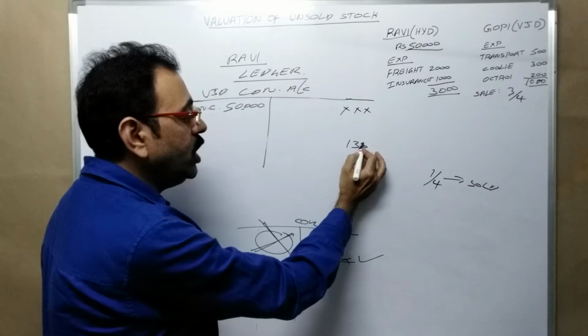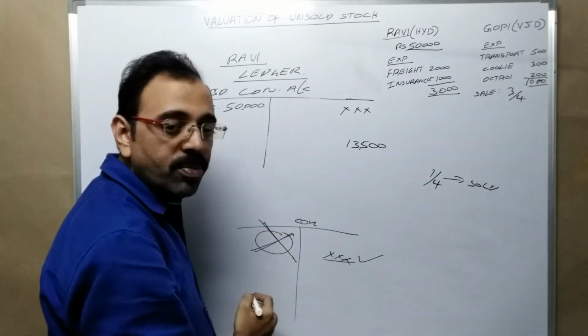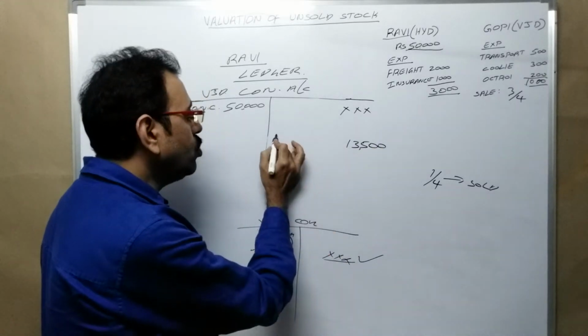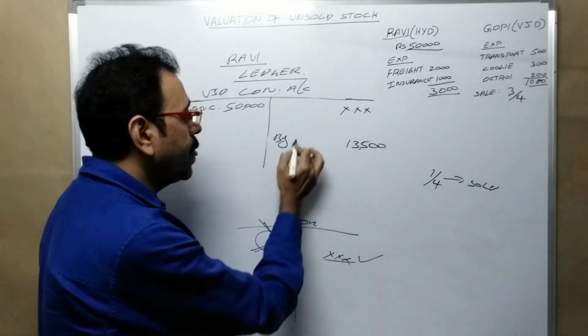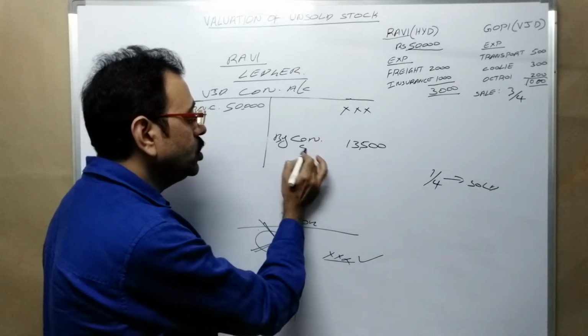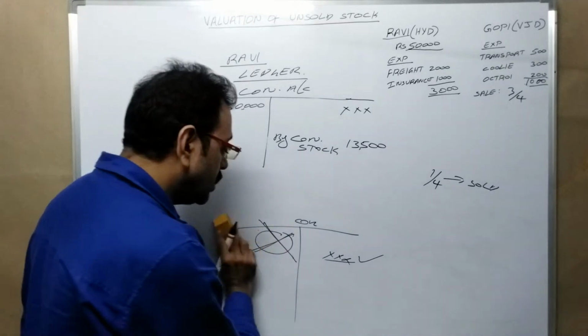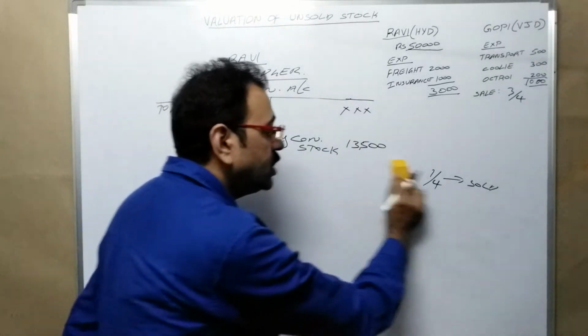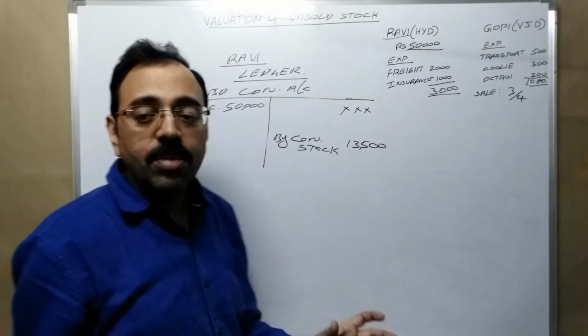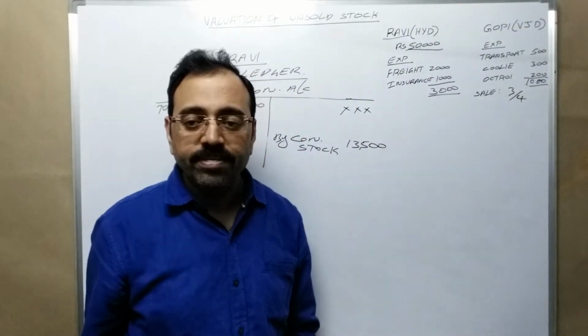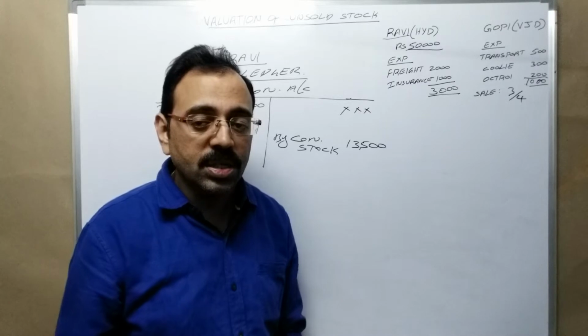Closing stock value is 13,500. Then which account is to be written here? Consignment stock account. In the consignment account, credit side, I am writing consignment stock account. Then what will be the journal entry for this?